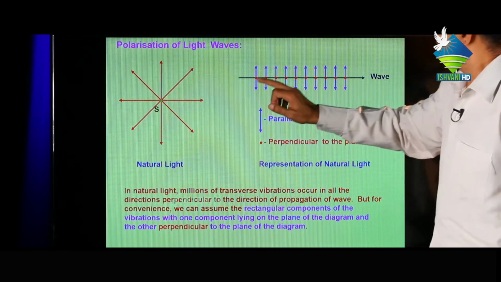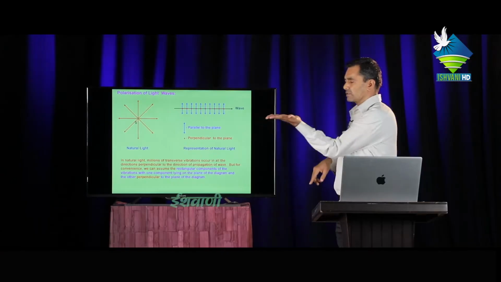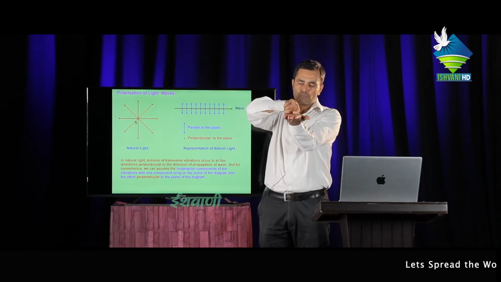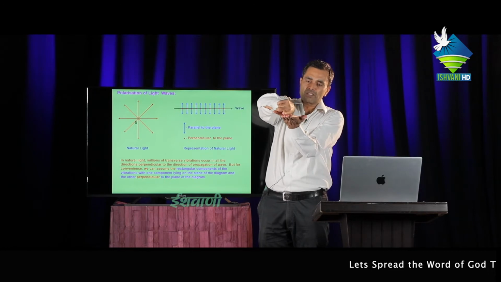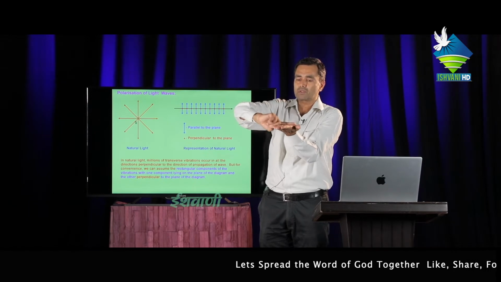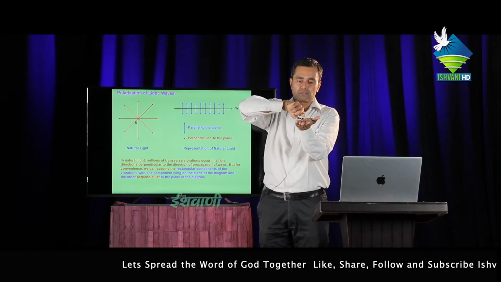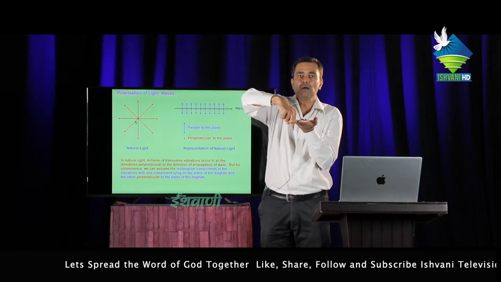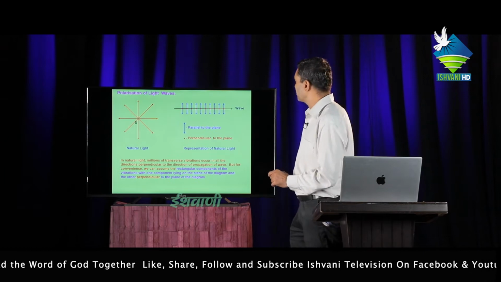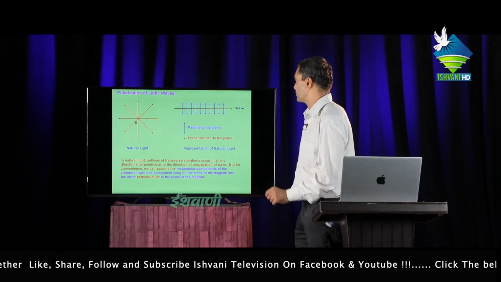These arrows show that if this is the plane of paper and light is moving on this paper in this manner, then the arrows show the vibration of the light parallel to the plane of paper, and the red dot shows the vibration of the light perpendicular to the plane of paper.